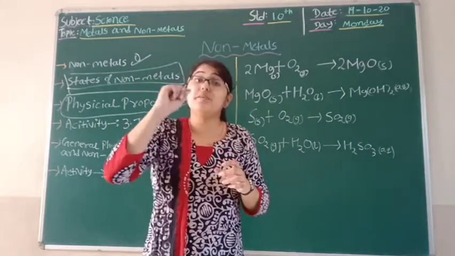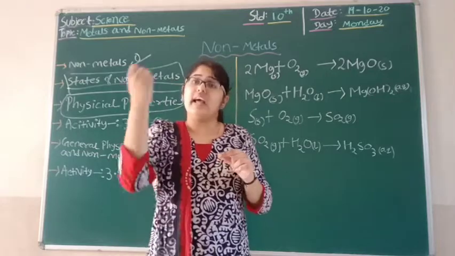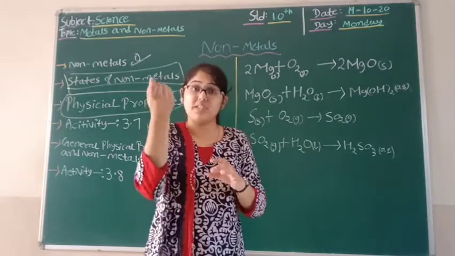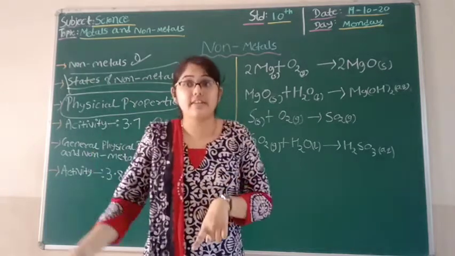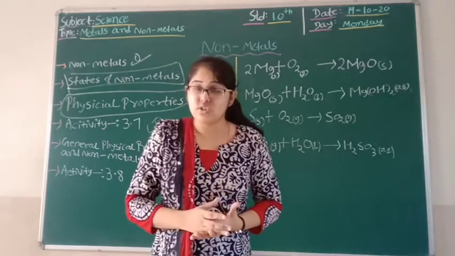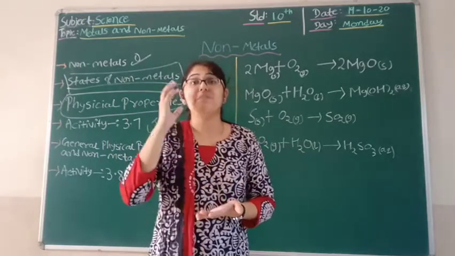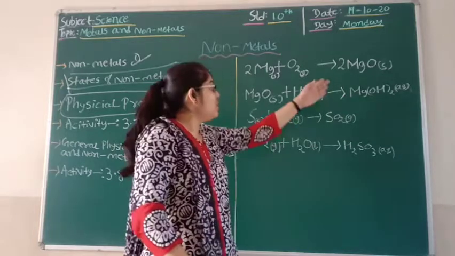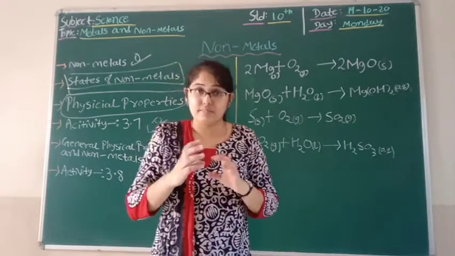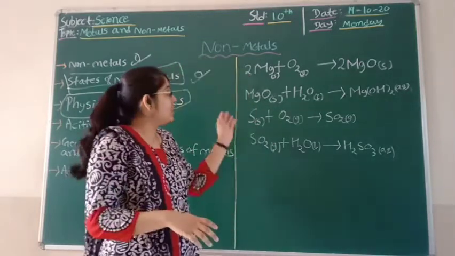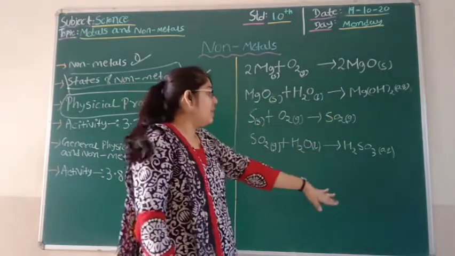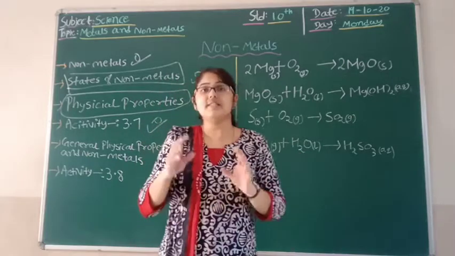Now we'll take blue litmus, and we can take both litmuses. But when I tested, I found that when I am just using blue litmus, it turns red. That means the sulfur dioxide is showing acidic property, while magnesium oxide is showing basic property. By this we can conclude that magnesium hydroxide is basic, while hydrogen sulfide is acidic.